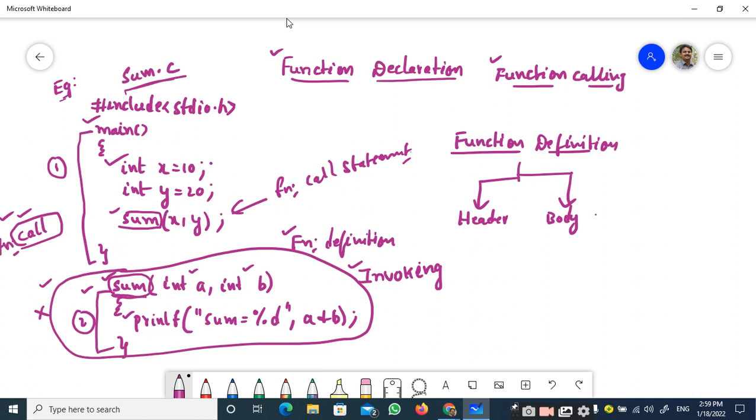So whenever the compiler comes across the statement int x is equal to 10, it will allocate sufficient memory, that is 4 bytes of memory, it is given a name called x, and it stores the initial value 10.